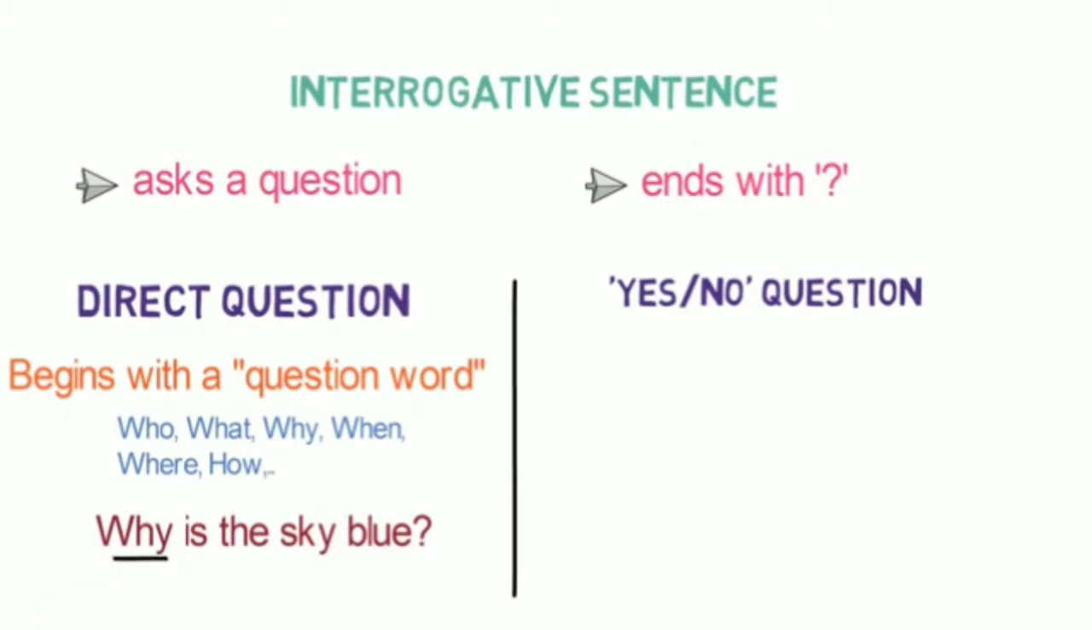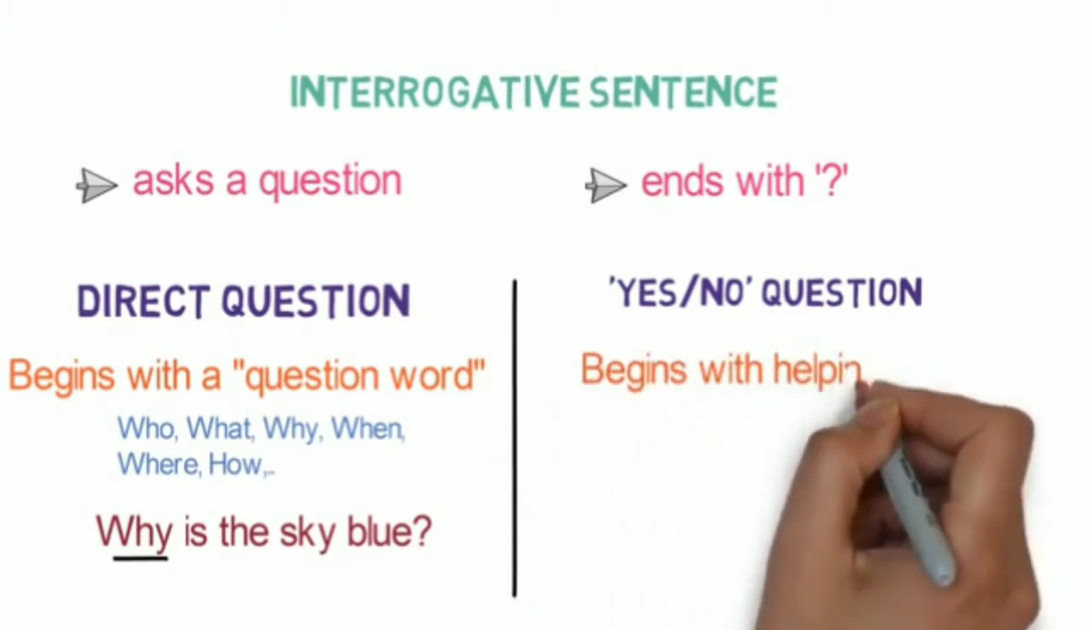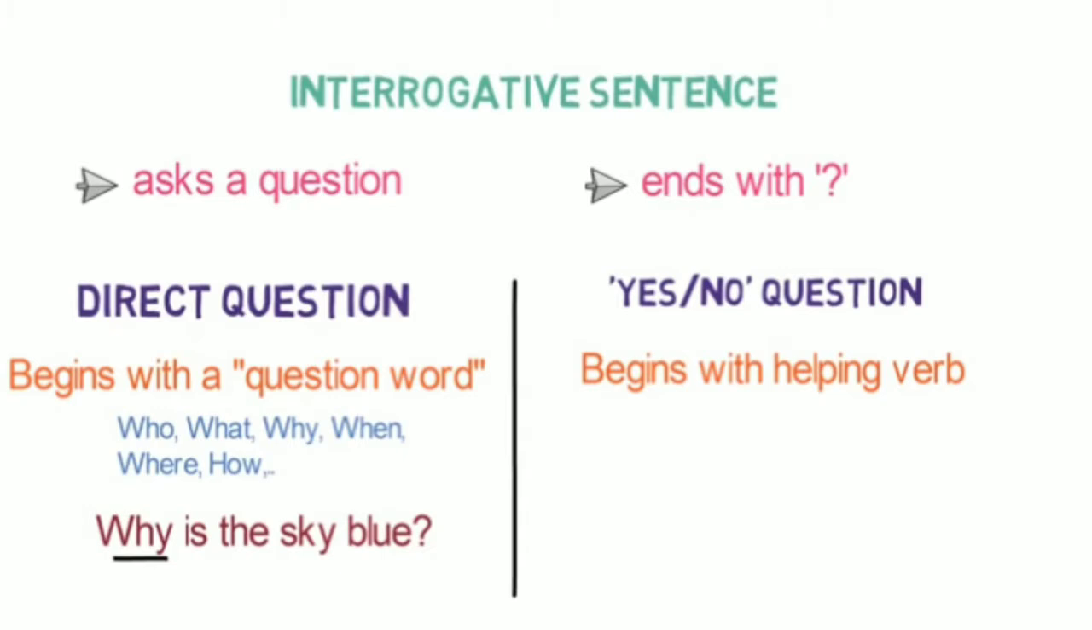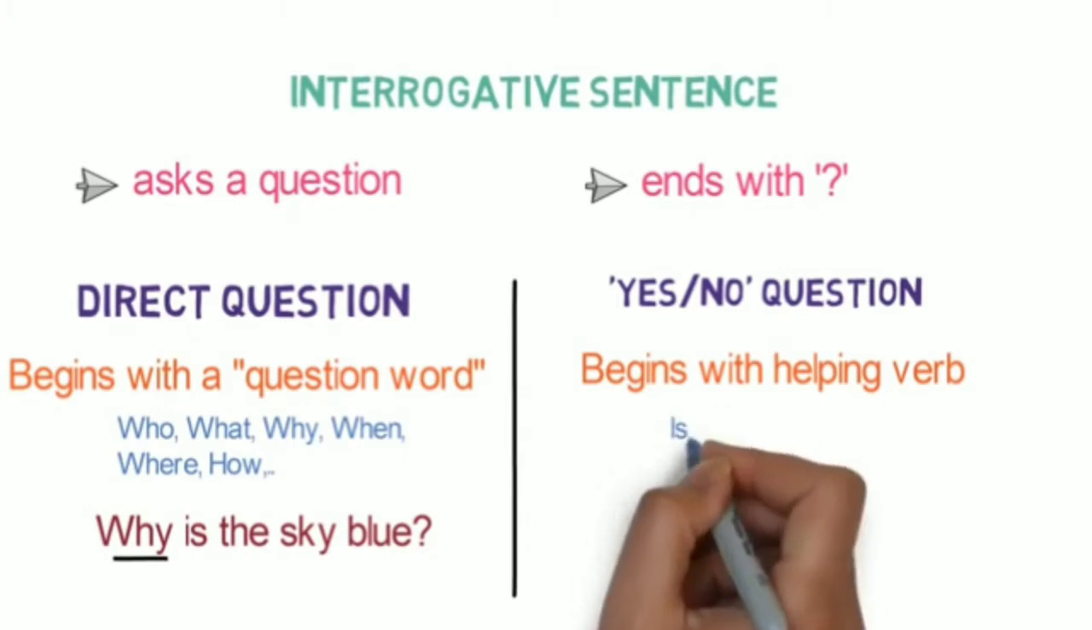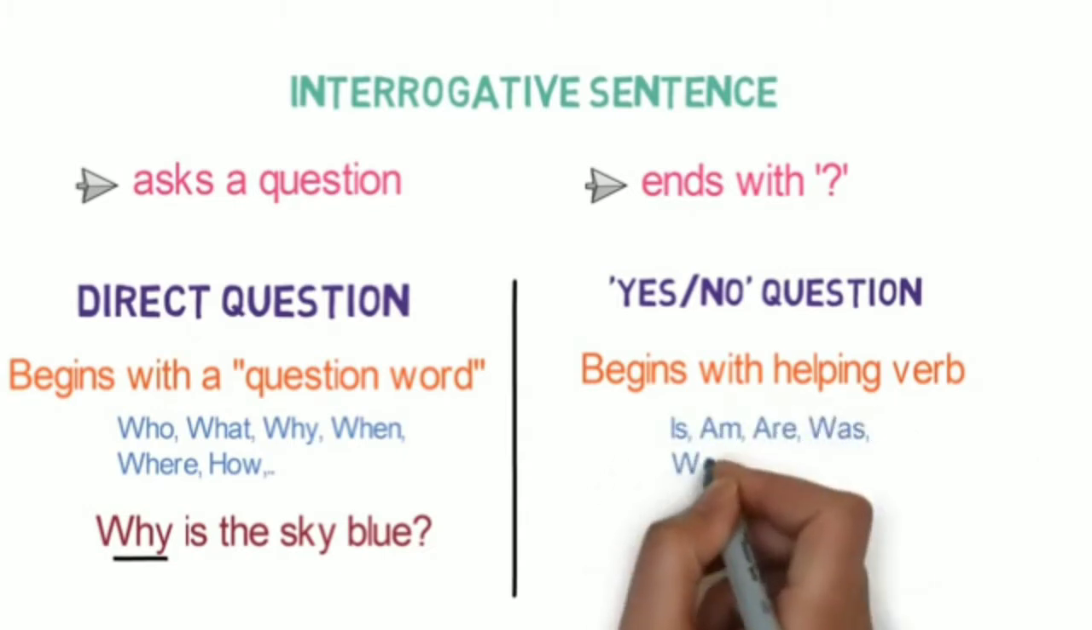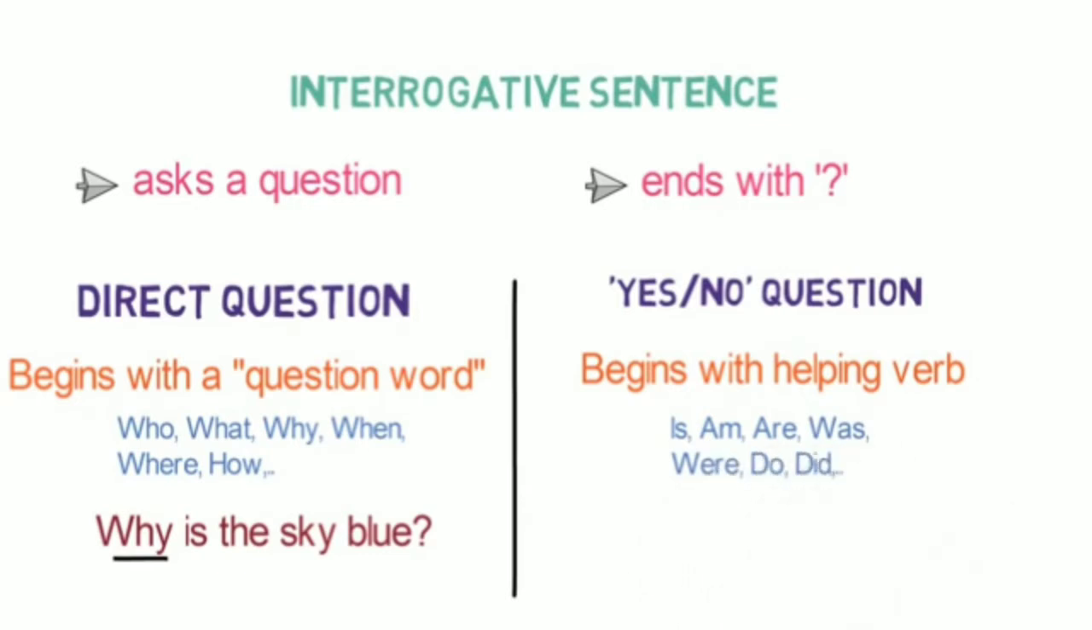Let's look into a yes-no type of question. They generally start with a helping verb followed by the subject. These words are like is, am, are, was, were, do, did. These questions are designed to be answered simply with either a yes or a no.